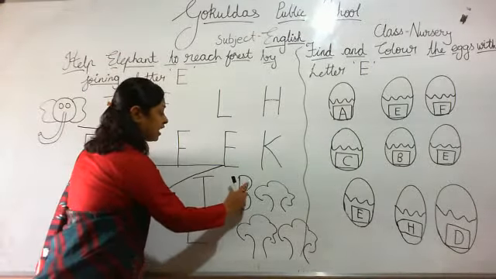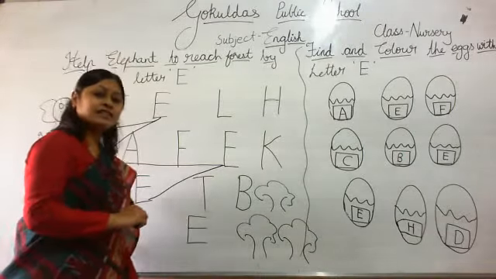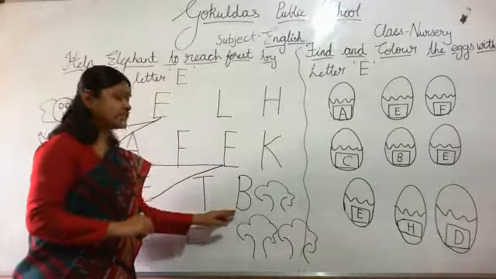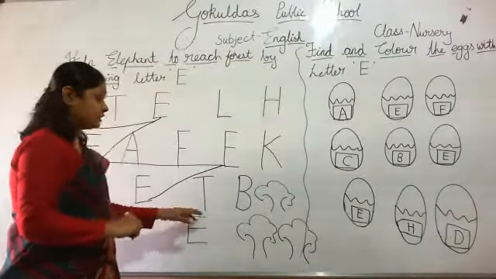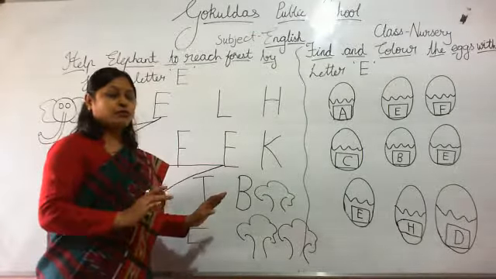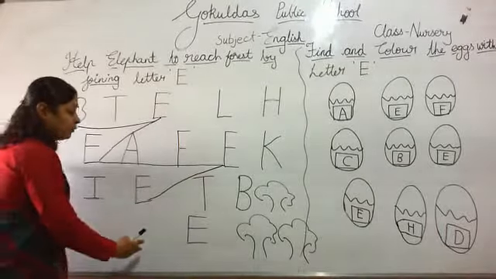Standing line, half curve. Which letter is this? Letter B. So, this is letter E? No, this is letter B. So, we will not join the line. Okay, look at the next letter.